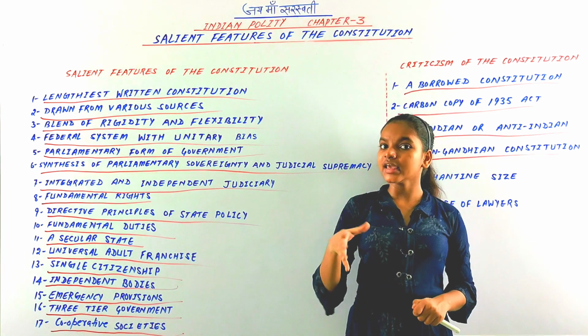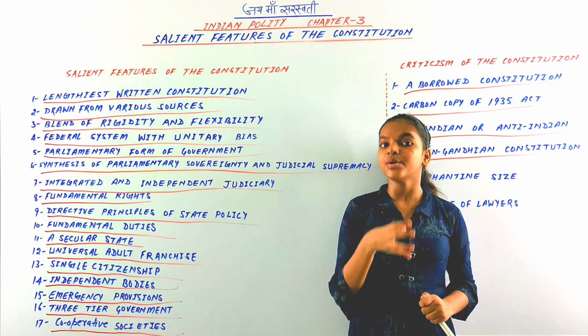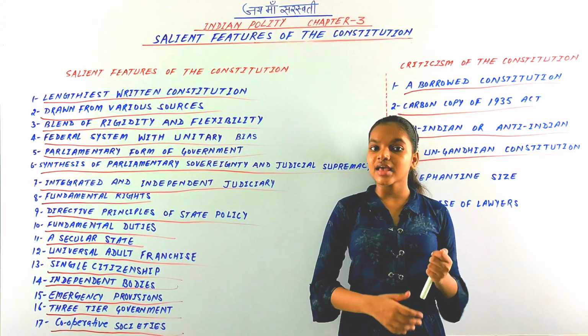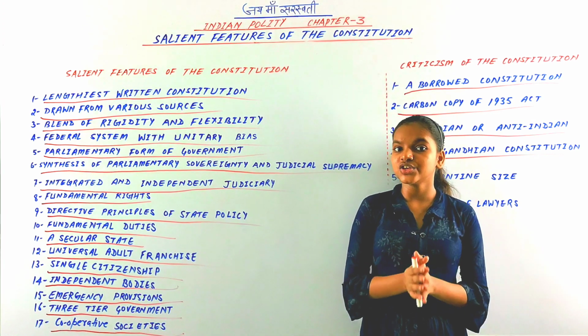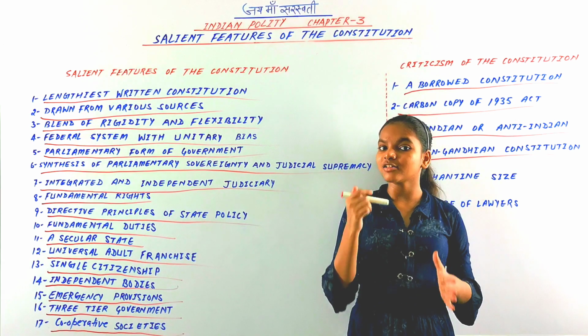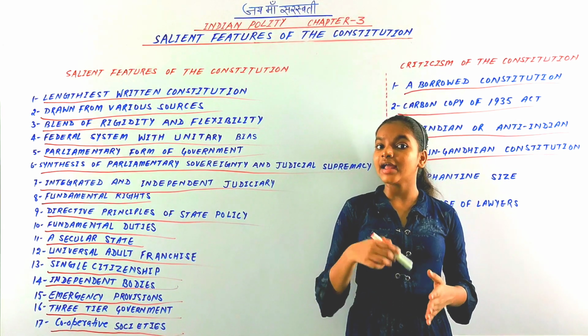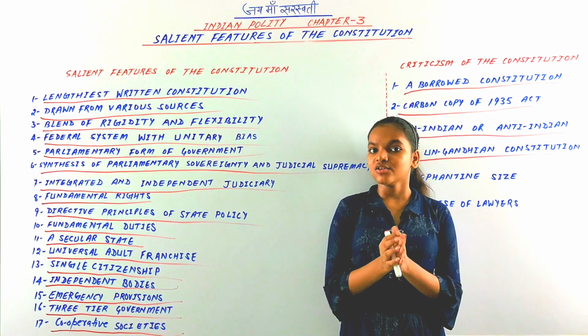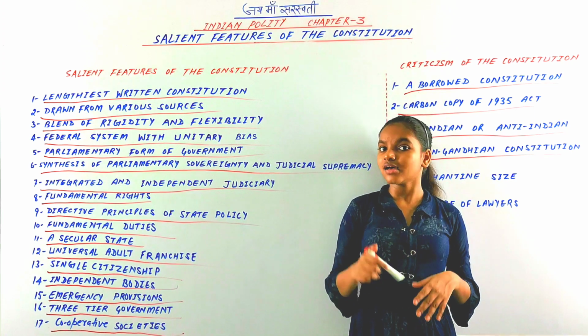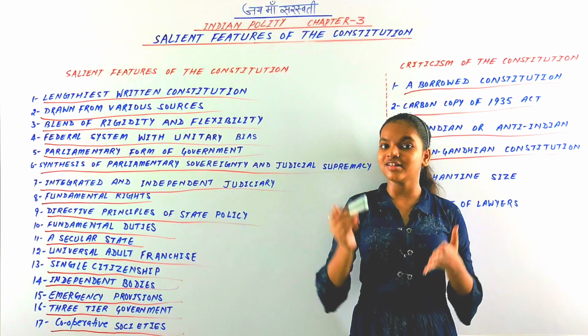And K. Hanumanthaiya, a member of the Constituent Assembly, said that the Indian Constitution is exactly what Mahatma Gandhi didn't want and had not envisaged. So he is trying to say that the Indian Constitution is the opposite of Mahatma Gandhi's thought.